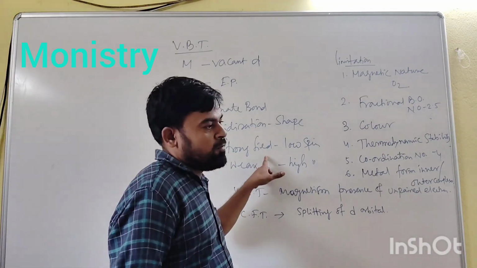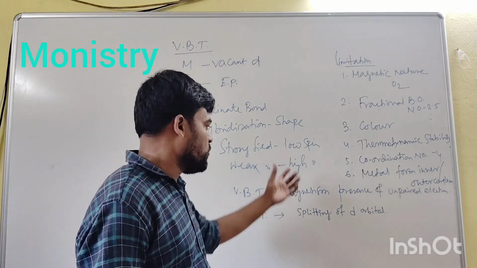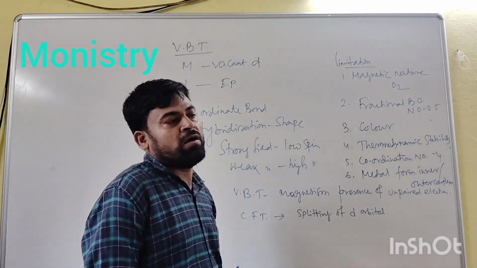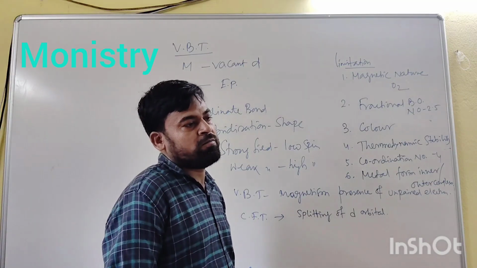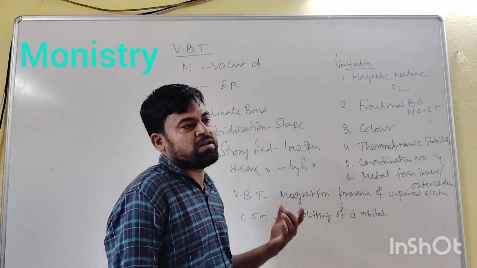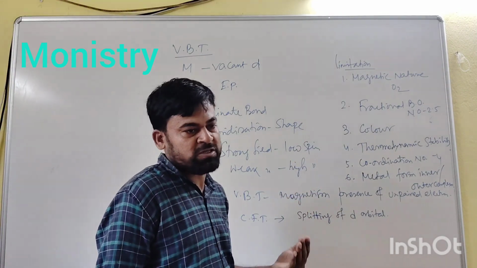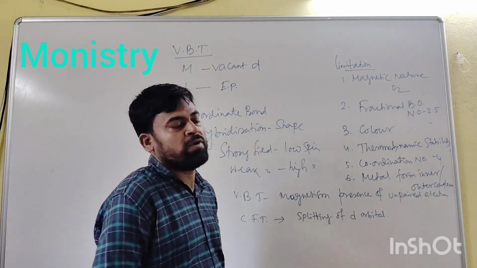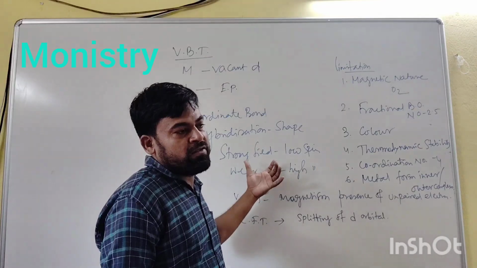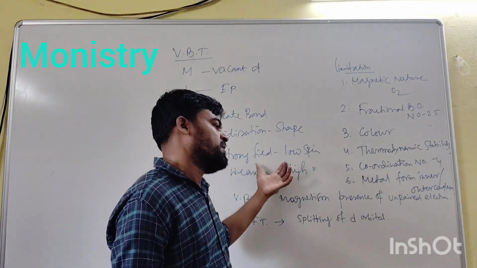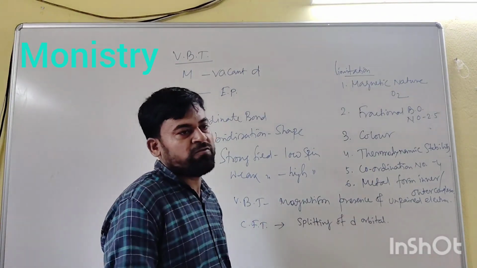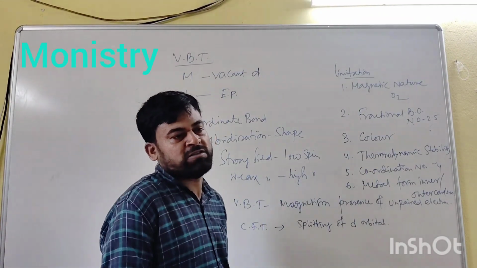And there are two types of complex formed. One is a low spin complex and another is a high spin complex. In the valence bond theory, in the spectrochemical series, there are some ligands in the first position, which are weak field ligands, and at the last position are strong field ligands. Strong field ligands generally form low spin complexes, and weak field ligands generally form high spin complexes. So from this valence bond theory we can explain many characteristics of complexes.